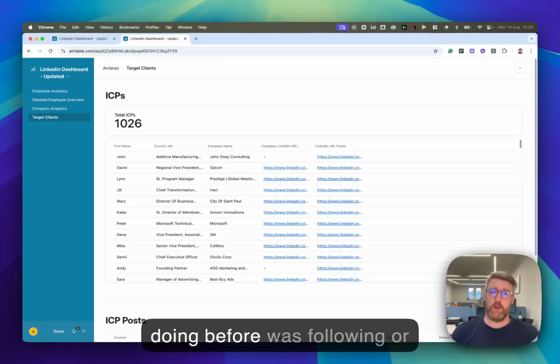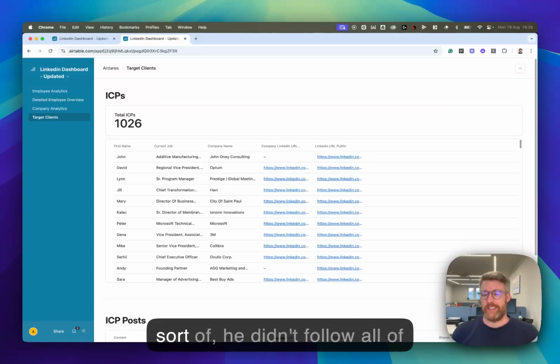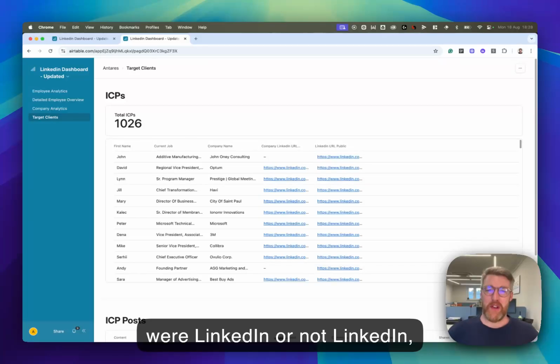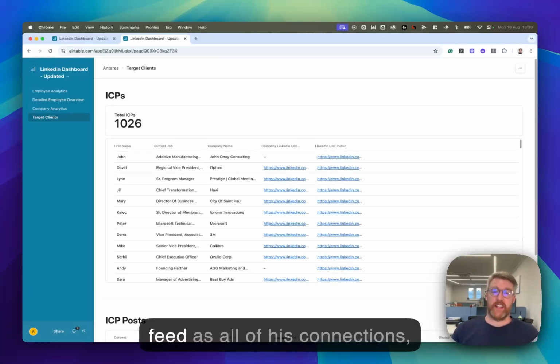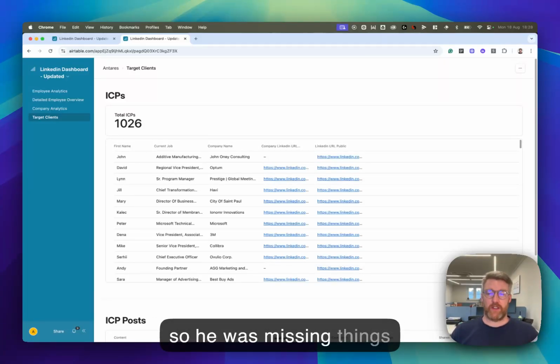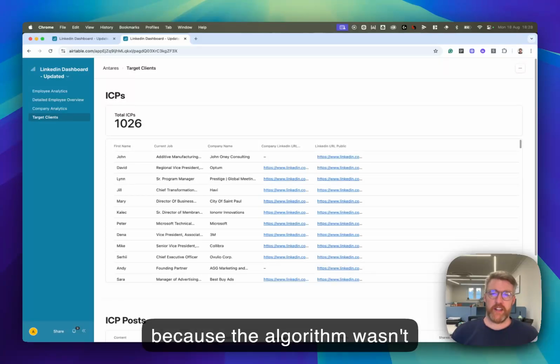What he was doing before was following or connecting with these people, but then what happened is he didn't follow all of these 1,000 people, say 300 to 400 of them, but then they were on the same feed as all of his connections. So he was missing things because the algorithm wasn't feeding it to him.